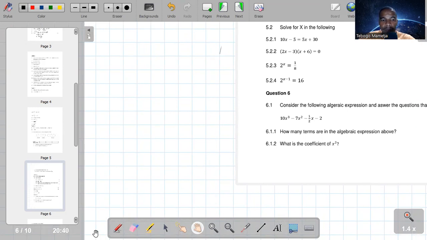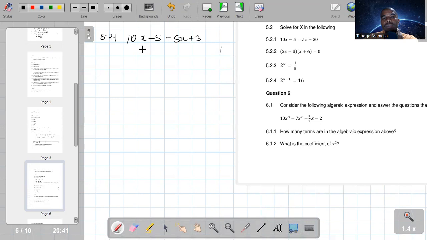All right, let me activate my pen. Now, the next question, guys, is still on algebraic equations, what you normally call solve for x. We have 5.2.1, which is 10x minus 5 is equals to 5x plus 30.